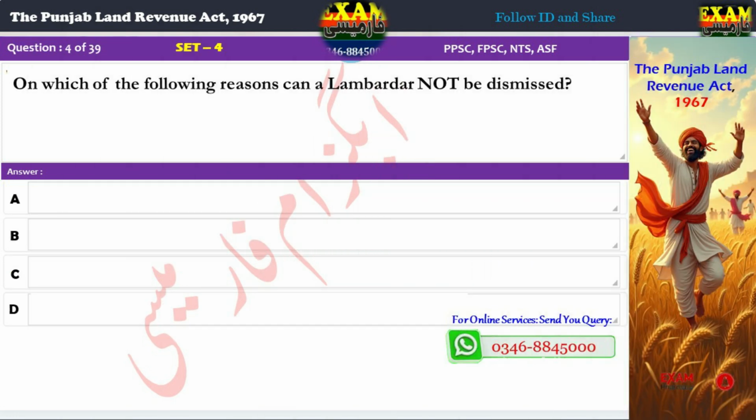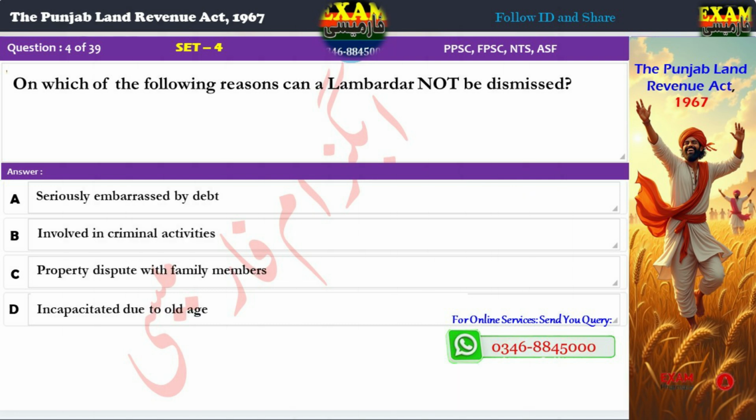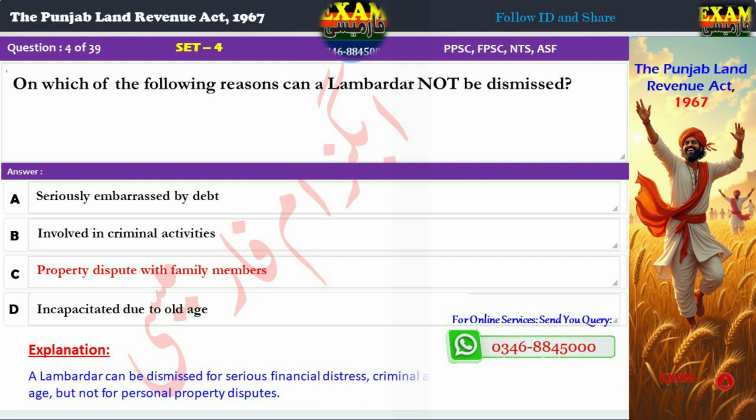Question 4. On which of the following reasons can a Lambardar not be dismissed? A. Seriously embarrassed by debt. B. Involved in criminal activities. C. Property dispute with family members. D. Incapacitated due to old age. Correct answer: C. Property dispute with family members. Explanation: A Lambardar can be dismissed for serious financial distress, criminal activities, or incapacity due to age, but not for personal property disputes.